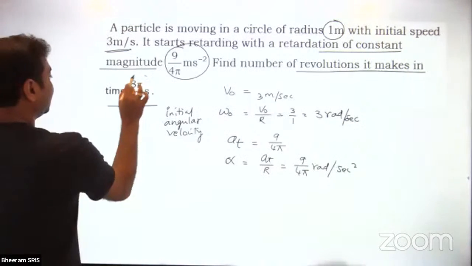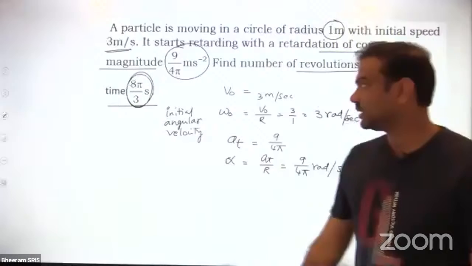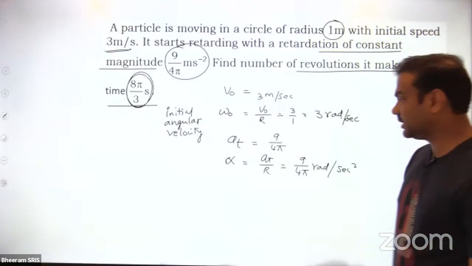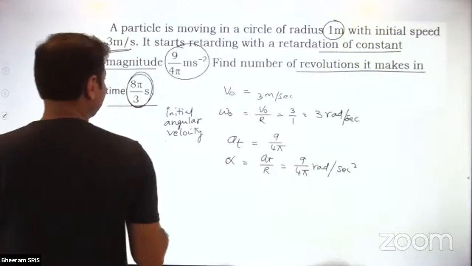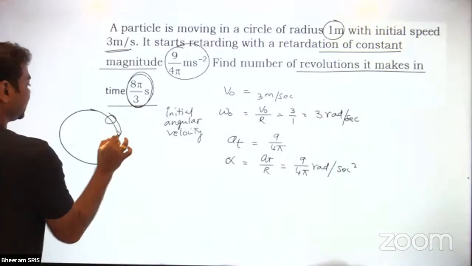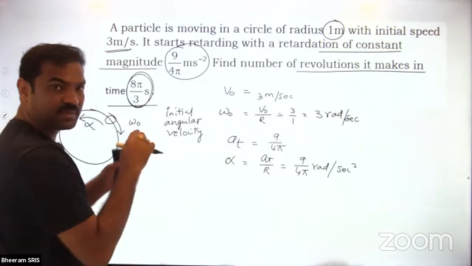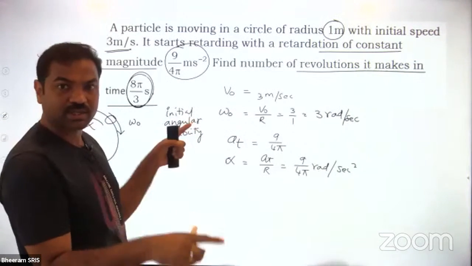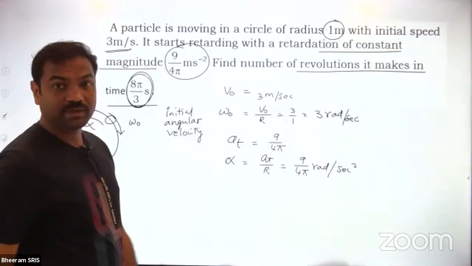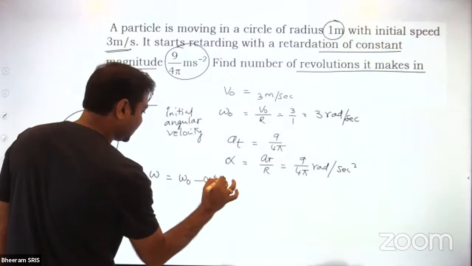But they're asking for the number of revolutions in 8 pi by 3 seconds. So first of all, I want to see at what time the angular velocity will become 0. Initially the particle starts with angular velocity omega naught, and the retardation is alpha, which means speed and acceleration are in opposite directions, so the speed keeps on decreasing. Omega is equal to omega naught minus alpha t.